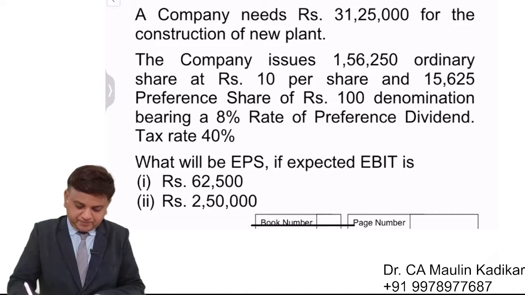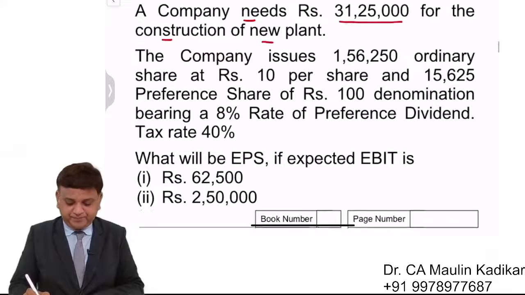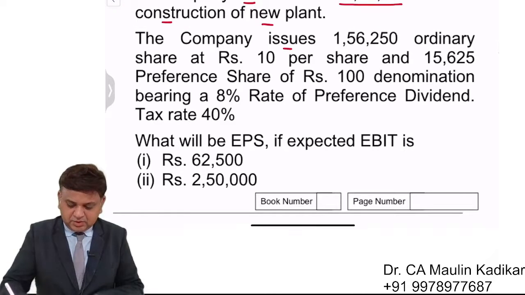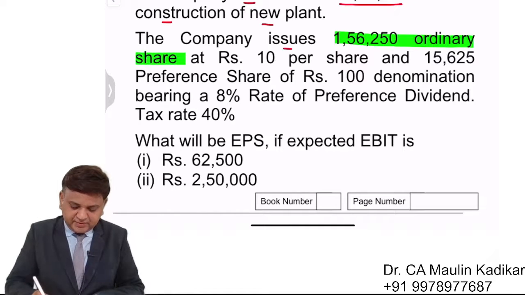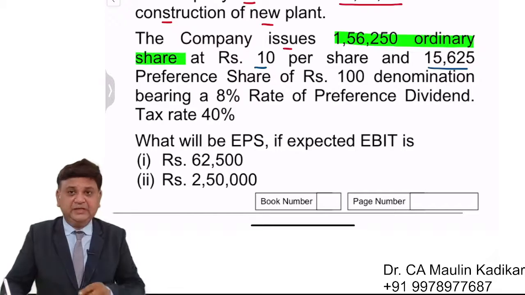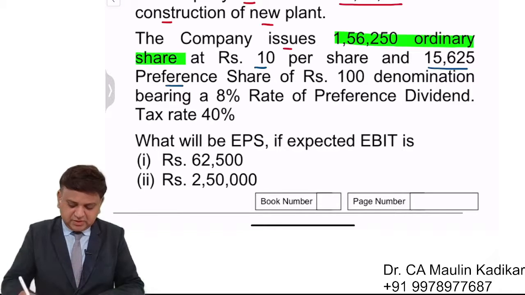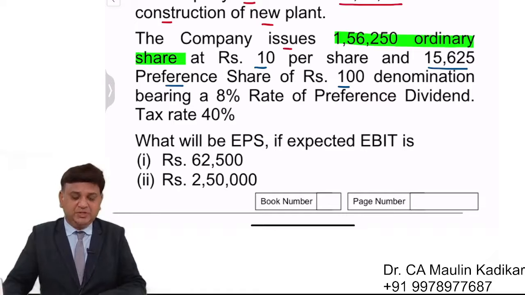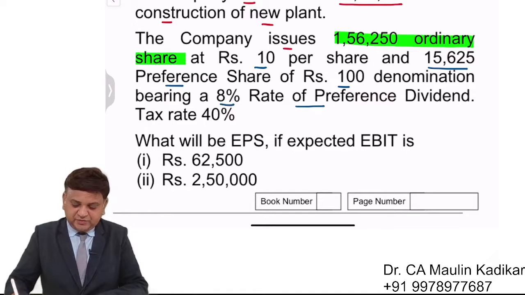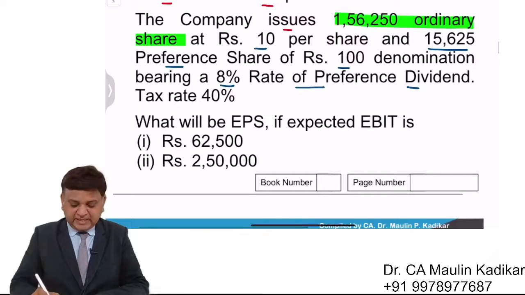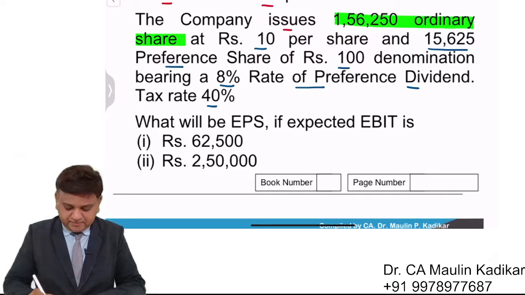Next question. A company needs rupees 31 lakh 25,000 for construction of new plant. The company issues 1 lakh 56,250 ordinary shares at the rate of rupees 10 per share and 15,625 preference shares of rupees 100 denomination bearing 8% rate of preference dividend. Income tax rate is 40%. What will be the earning per share or loss per share? That is what you have to understand.